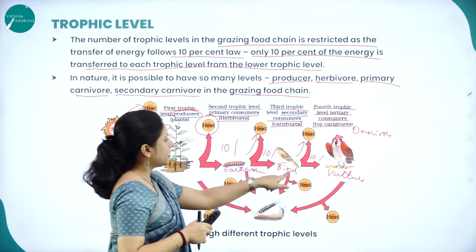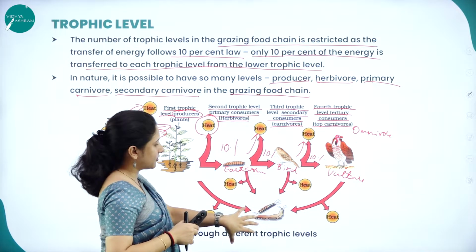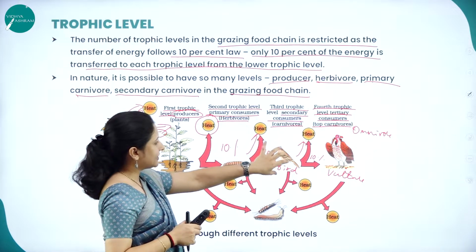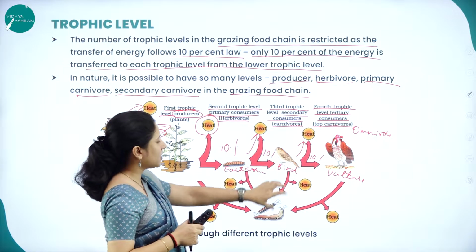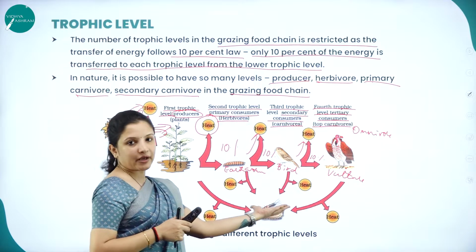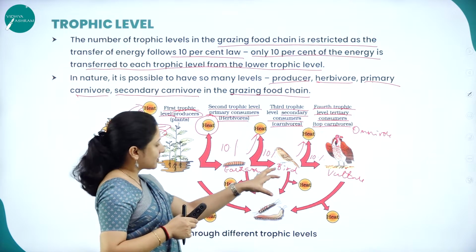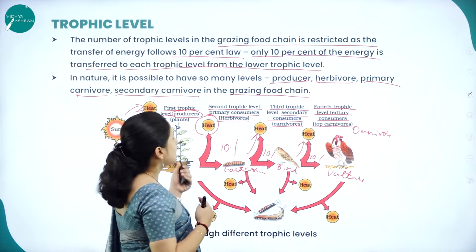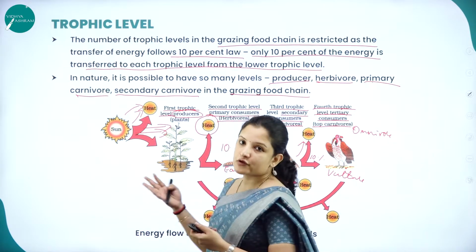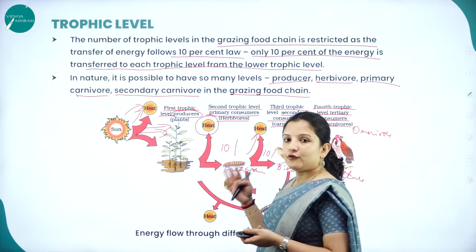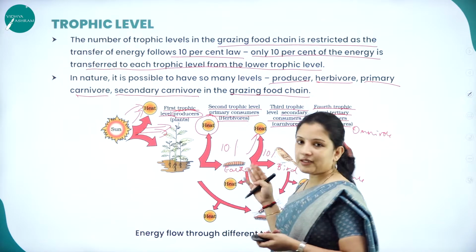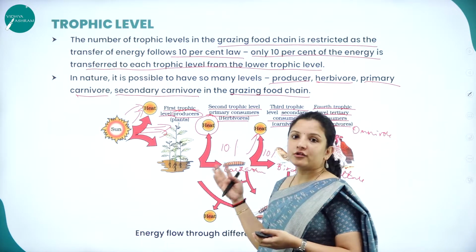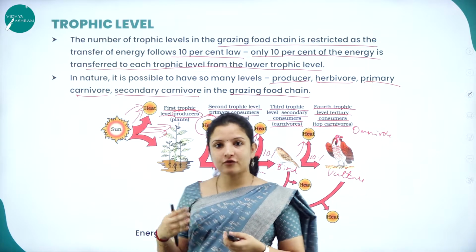Again it is lost. When the bird dies and decays, it will be eaten by the insects and microbes that are there. During that time also some amount of energy is lost. So that is how the energy flows in a food chain. So this is about the flow of energy at different trophic levels.